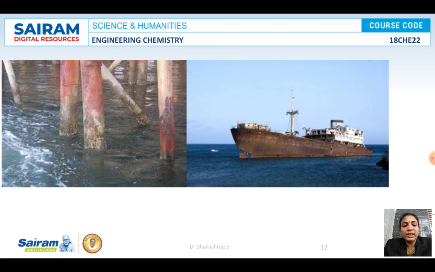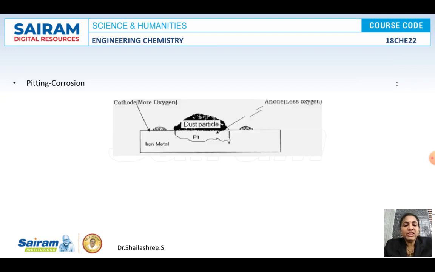We'll go to the next type of differential aeration corrosion, that is pitting corrosion. This is another type of differential aeration corrosion. For example, a metal rod is there. See, this is an iron metal rod. On the iron metal rod, dust or dirt is accumulated.